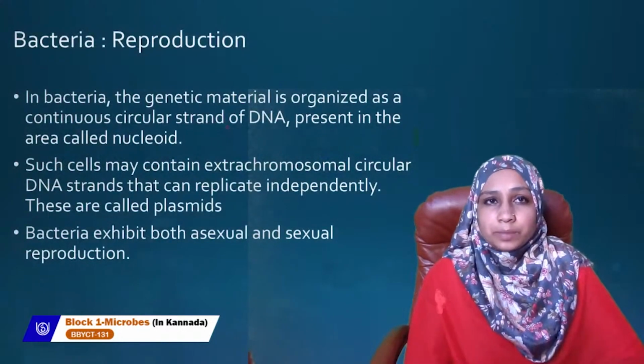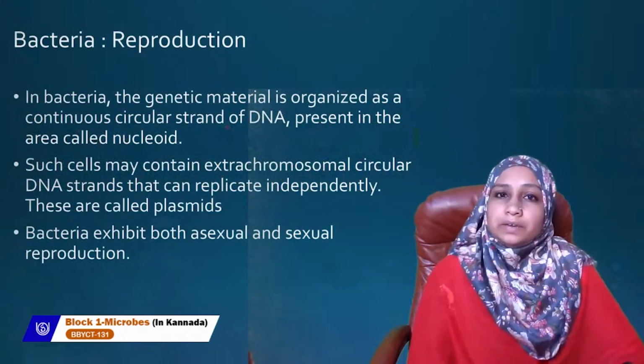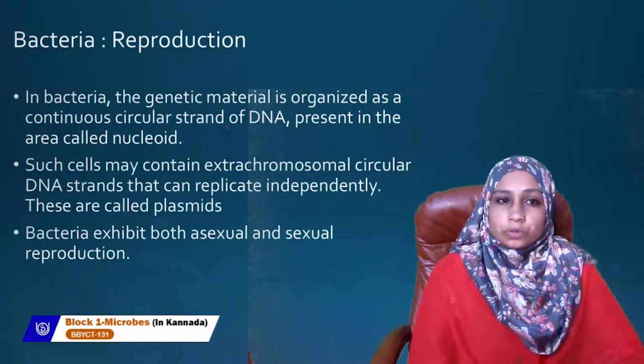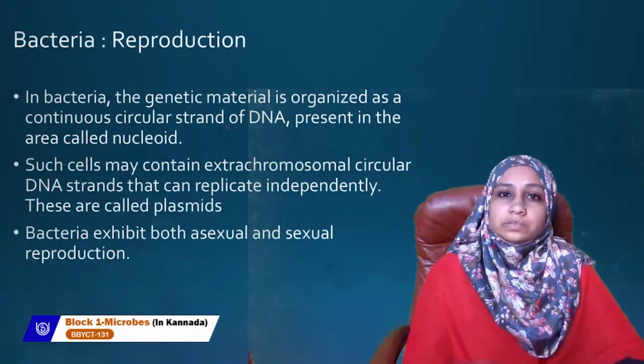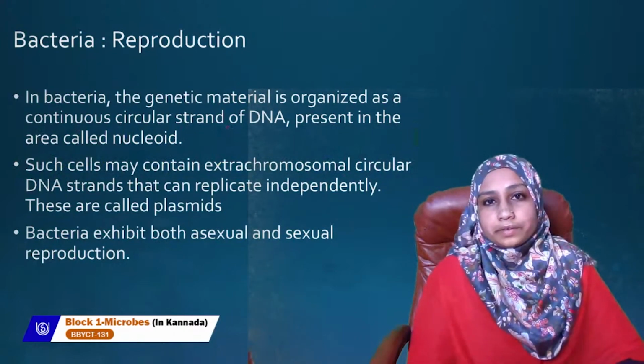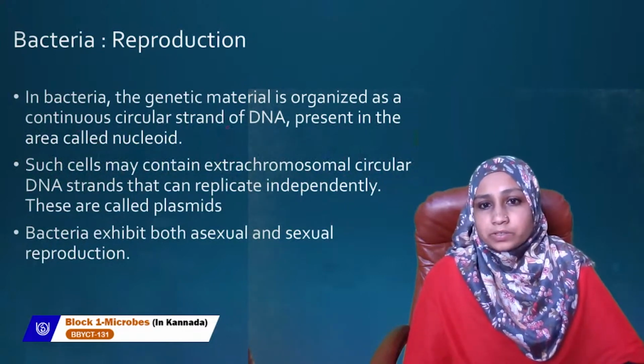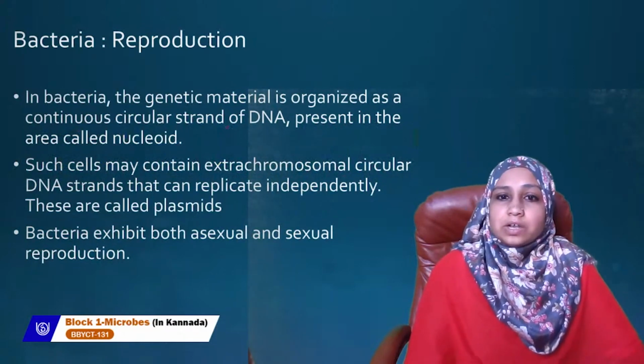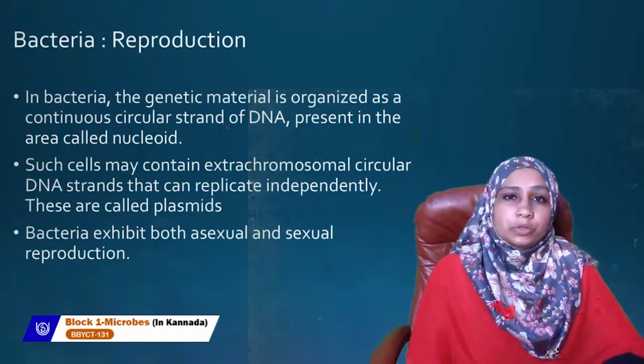Now coming to bacteria reproduction. As I told you earlier, in bacteria the genetic material is organized as a continuous circular strand of DNA, and this is present in the area called nucleoid.